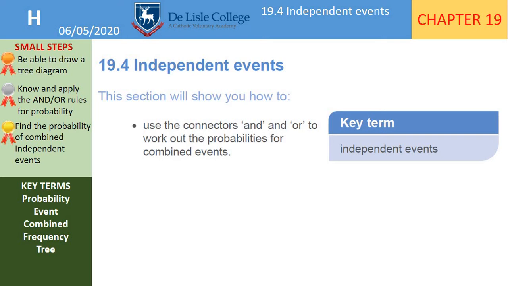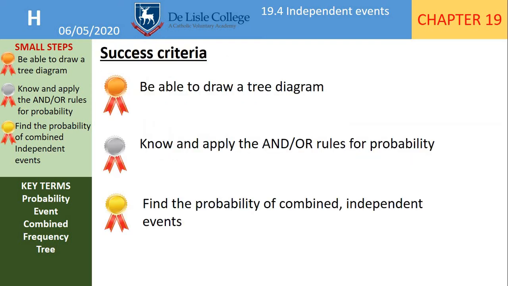So today we are going to look at independent events, and we're going to look a little bit more closely again at the connectors, the and the or rule that you wrote down at the end of last time. So our success criteria is bronze is to be able to draw a tree diagram for probabilities. Our silver objective is for you to know and apply the and the or rules, which we looked at last lesson too. And our gold objective is to find the probability of combined independent events.